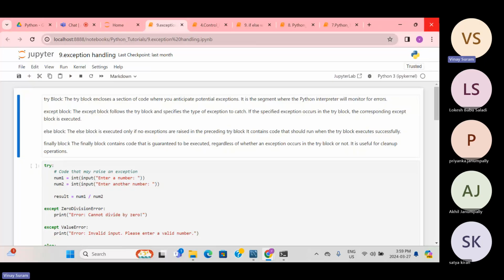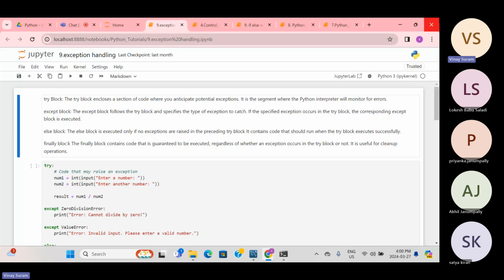So we are planning to demonstrate this exception handling using a simple programming approach, with try, except, else, and finally. In try, we put conditions where we anticipate some error. In the try block, num1 equals int of input, enter a number, and then another number. You will enter some numbers from the UI, like 50 and 30.